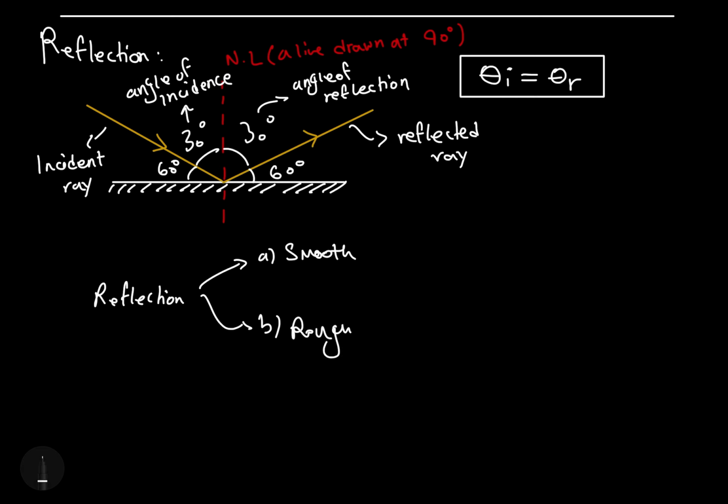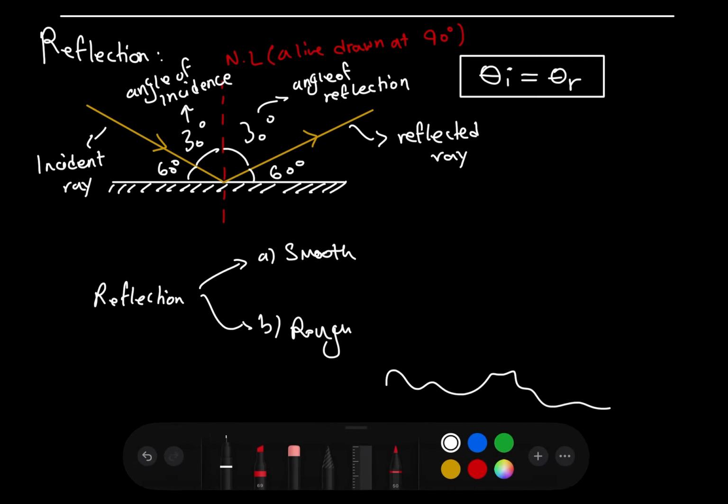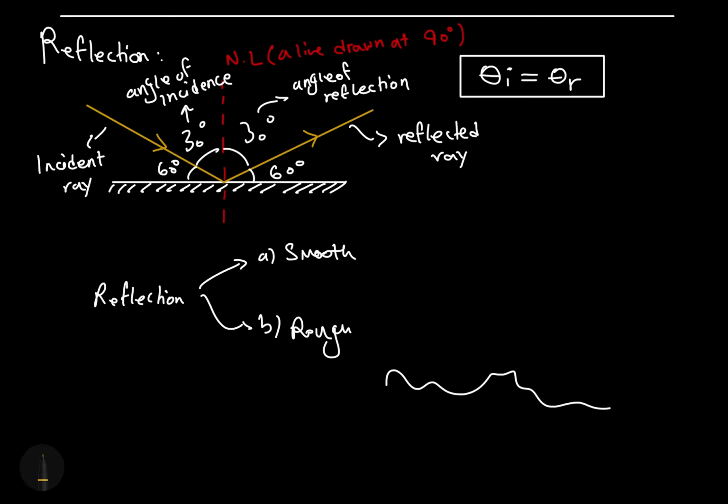A rough surface is something like a rusty car. It's not going to look very shiny, and the surface is not as smooth as a mirror. So what's going to happen is the rays of light are going to hit different parts and get reflected at different angles, like this.